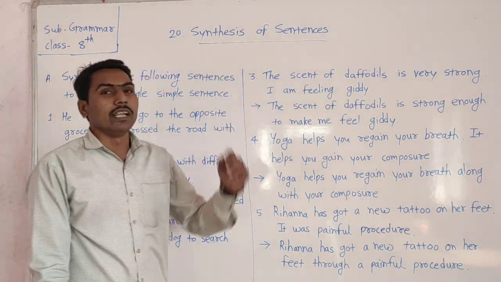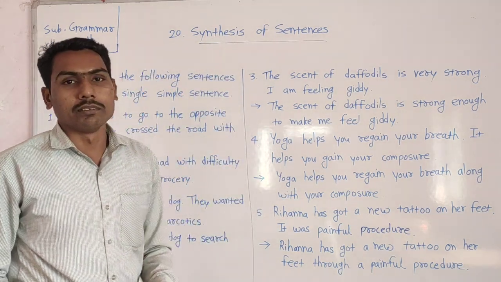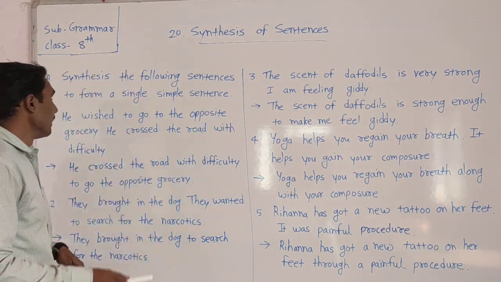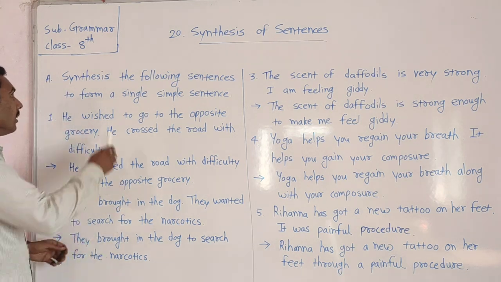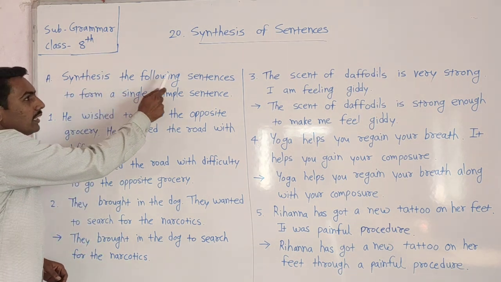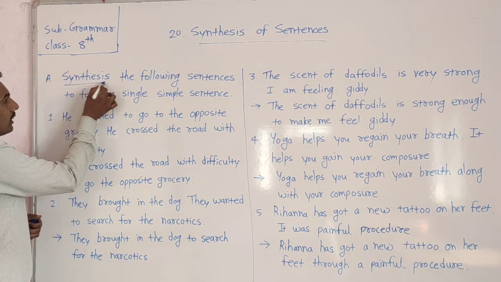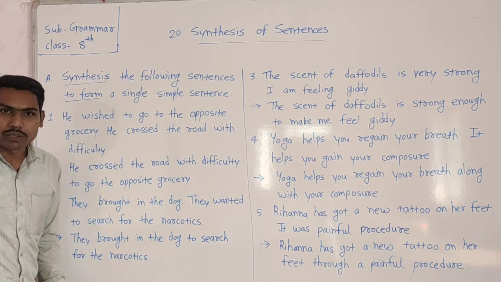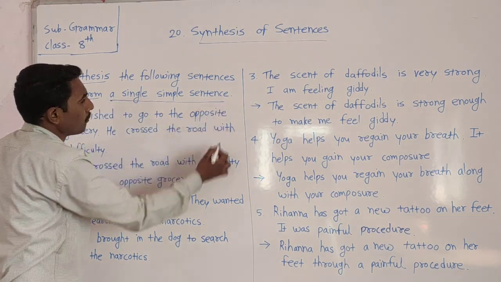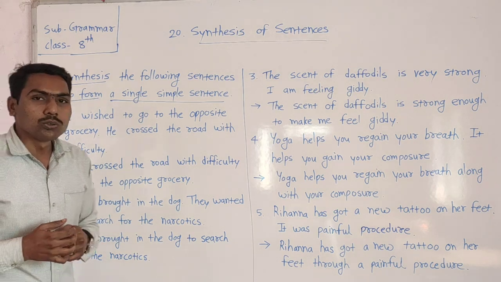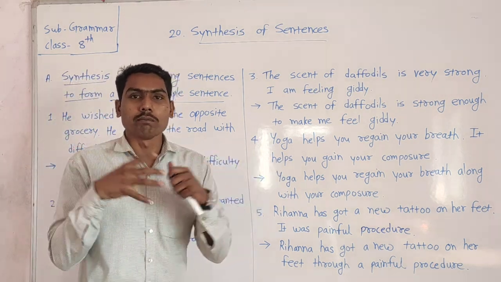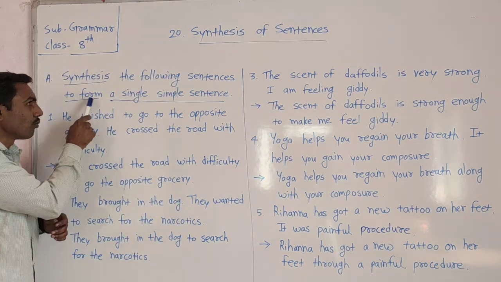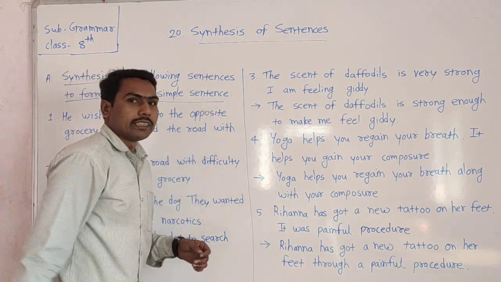Okay, it is our lesson name, and in this lesson, we are going to learn the further points of that topic. Look here. Our first question is: synthesize the following sentences to form a single simple sentence. There are two different sentences. We have to combine two sentences into one sentence. That means we have to form a single simple sentence.